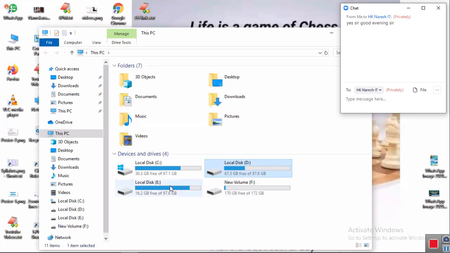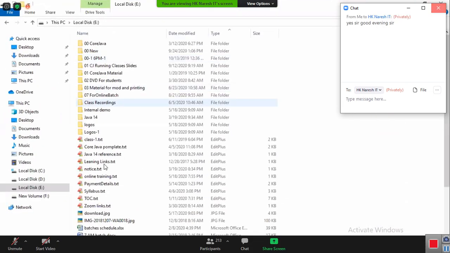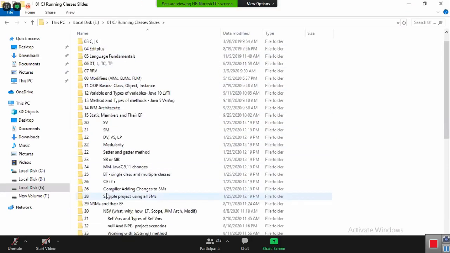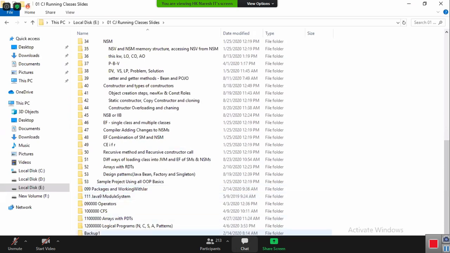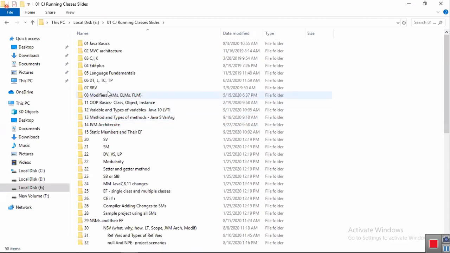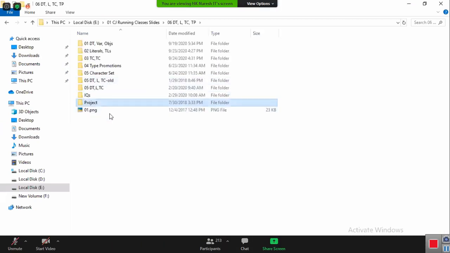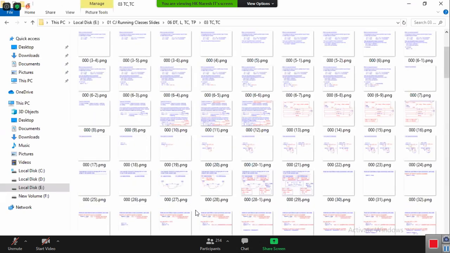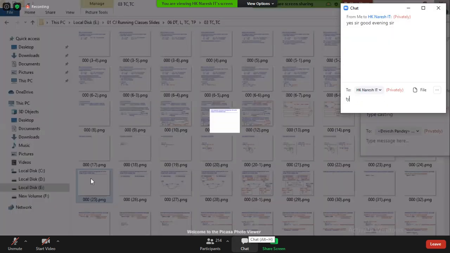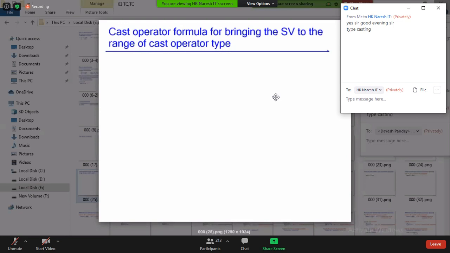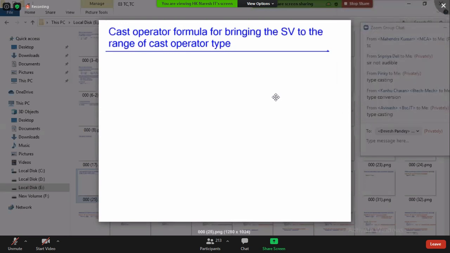Yeah, what we were discussing last class. So last class we discussed the cast operator formula for bringing a source value into the range of the cast operator type.